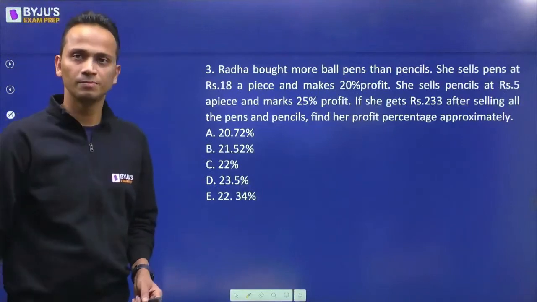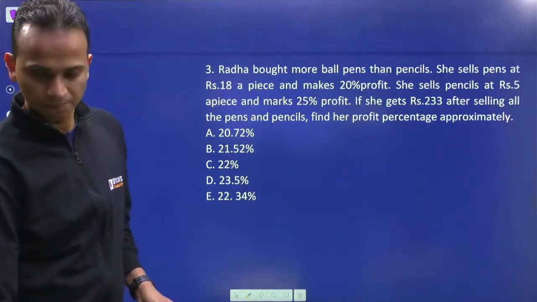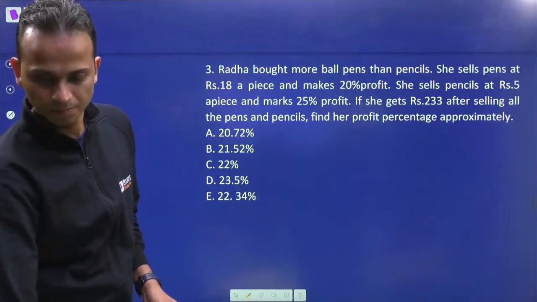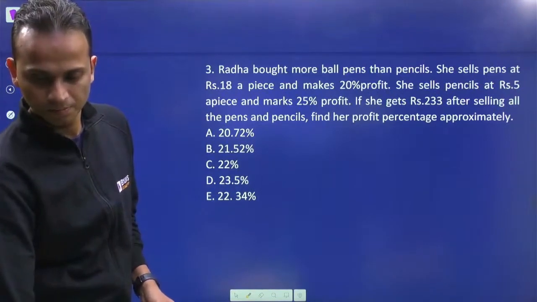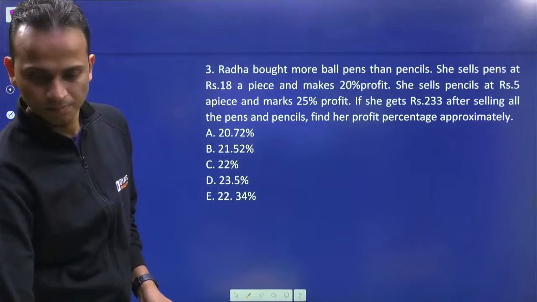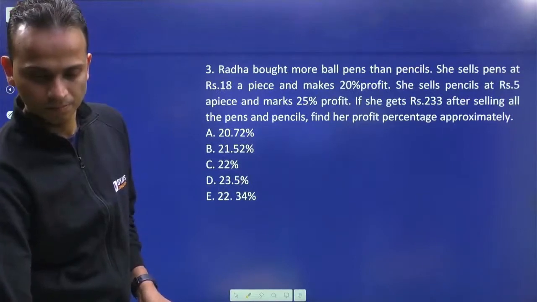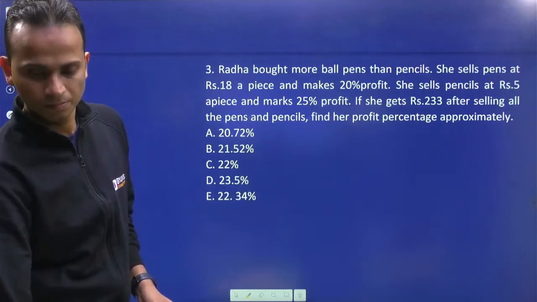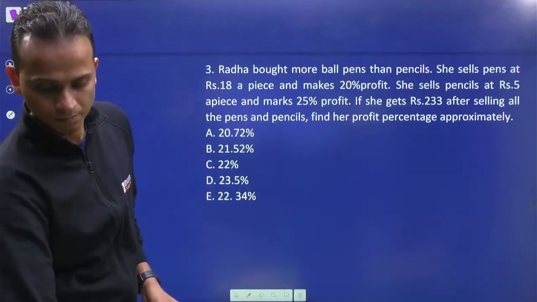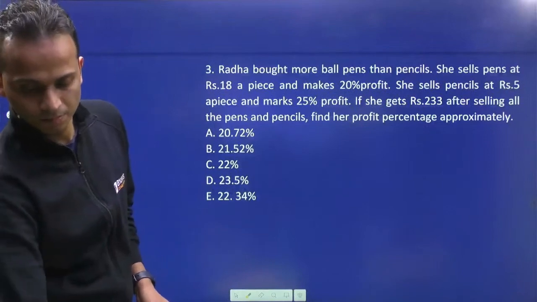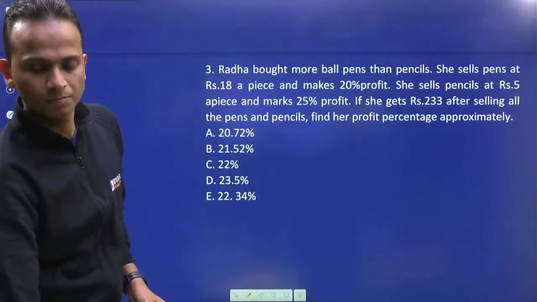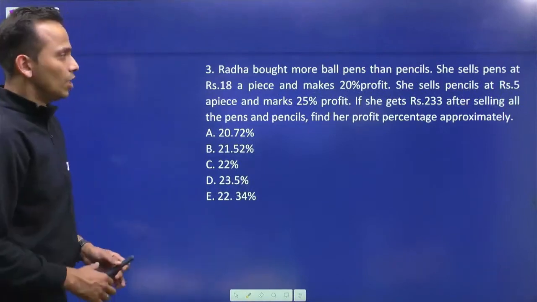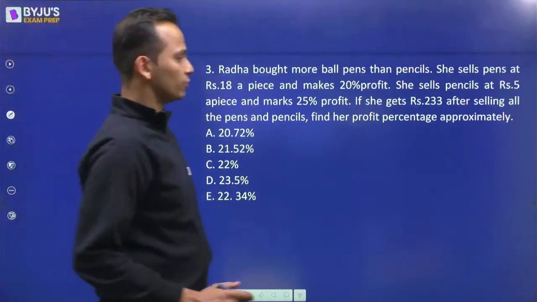Any answer? No answers? चलिए solve करते हैं इसको.